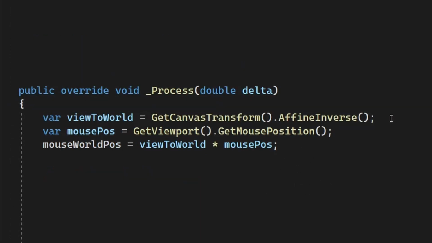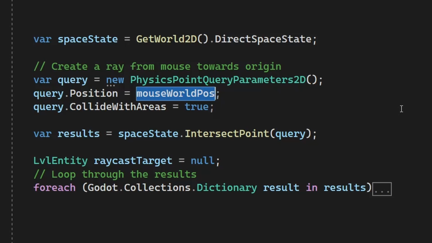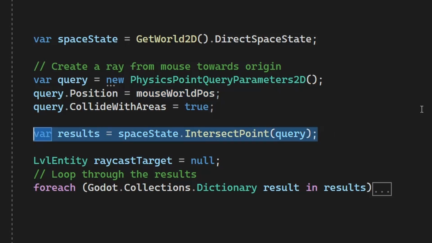GetCanvasTransform().AffineInverse() to get the transform matrix from view to world, and then get the mouse position from my viewport and apply that transform to it. Keep in mind that in Unity, I can just use the mouse input directly to get my ray. And then I can do spaceState.IntersectPoint, which is going to give me a dictionary.